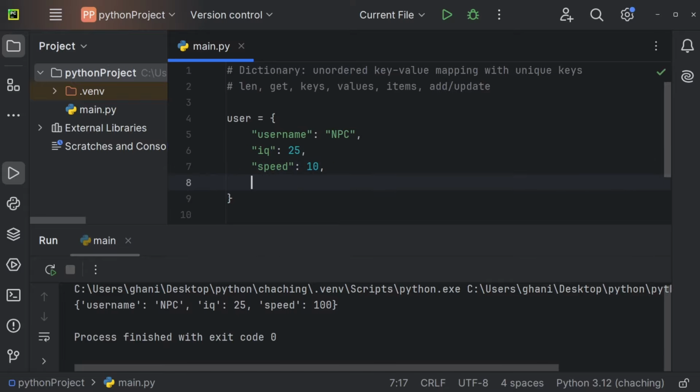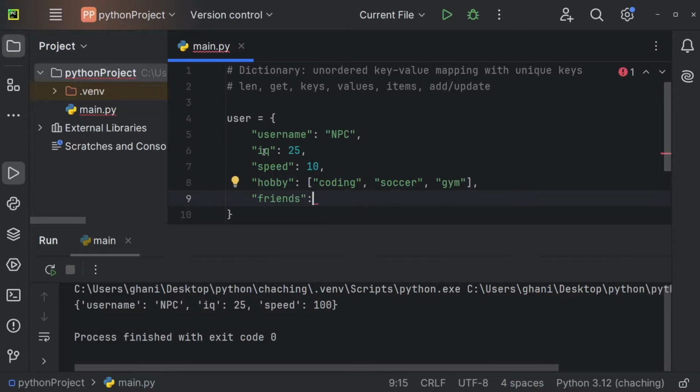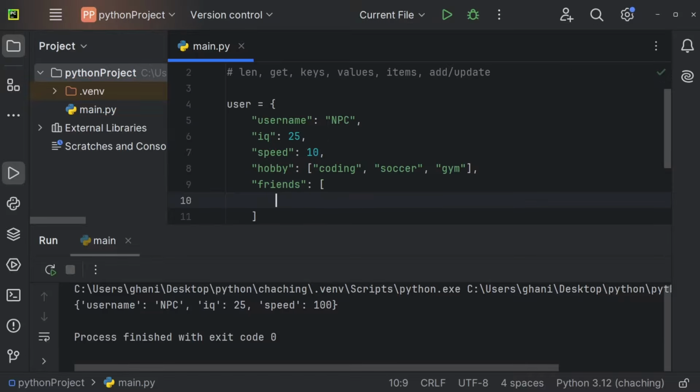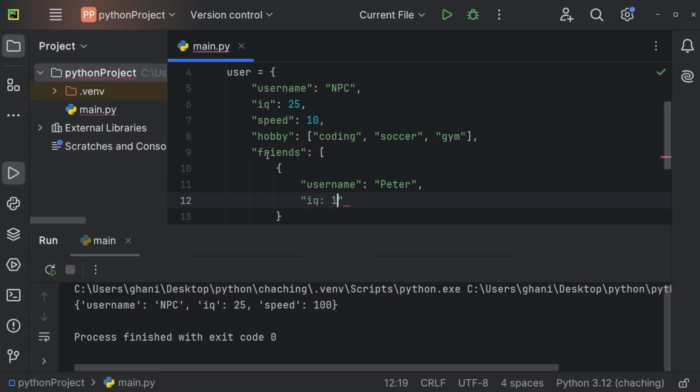So I could have, for example, your key hobby right here, and as a value, you can also pass more complex data structures. So I could have a list right here. So maybe you have a hobby of coding, soccer, gym, and so on. And of course, you can also have a dictionary inside of a dictionary. So maybe if you think about a user, you have friends within your app, and then friends right here could be a list, for example. And inside of this list, we store all of our friends as dictionaries. So we could again have a username of Peter, an IQ of 140.